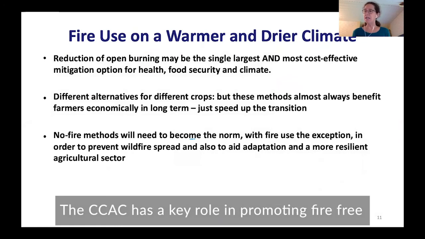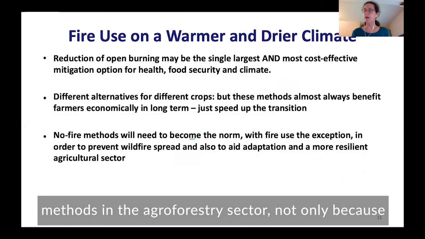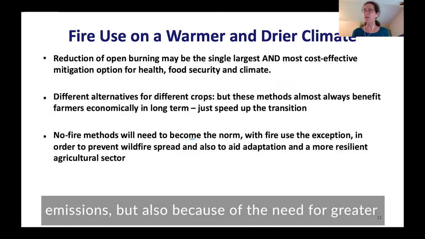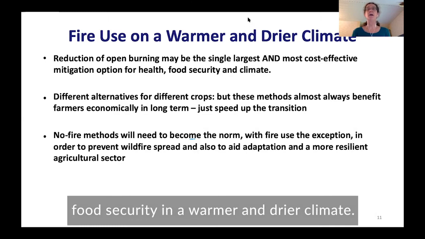The CCAC has a key role in promoting fire-free methods in the agroforestry sector, not only because of the need to reduce health and climate-harming emissions, but also because of the need for greater food security in a warmer and drier climate.